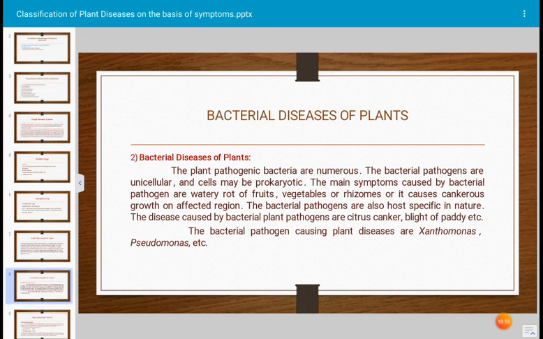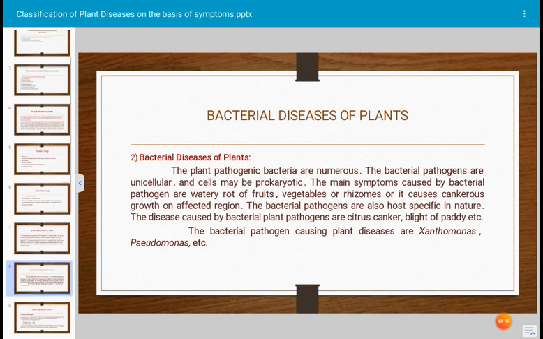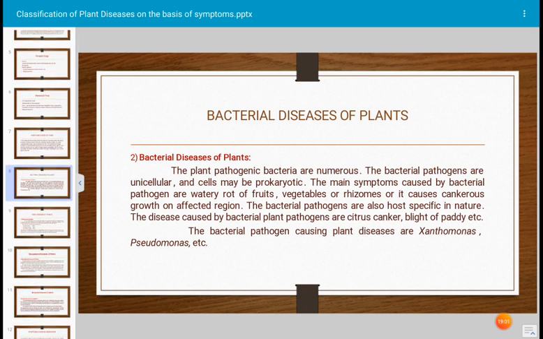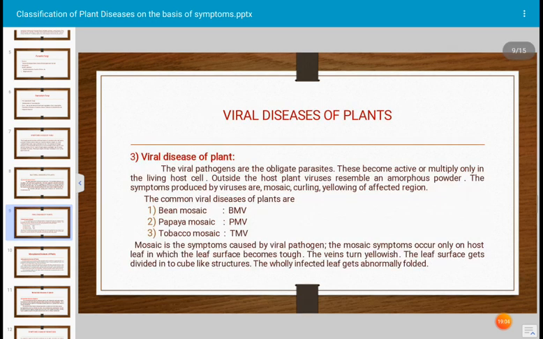It is an obligate parasite. Okay. And Pseudomonas is one more bacterial pathogen which causes diseases of plants. Okay. Viral diseases of plants. The viral pathogens are obligate parasites. They strictly require a living host plant for their survival. In absence of a living host plant, they do not multiply and do not survive. These become active or multiply only in a living host cell. Therefore it is an obligate parasite.